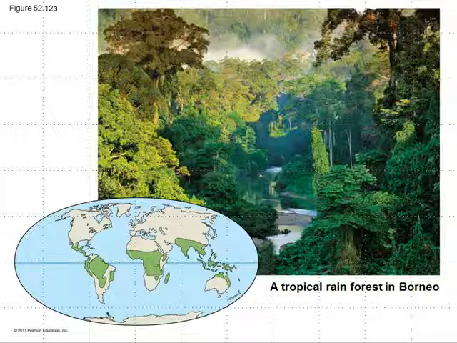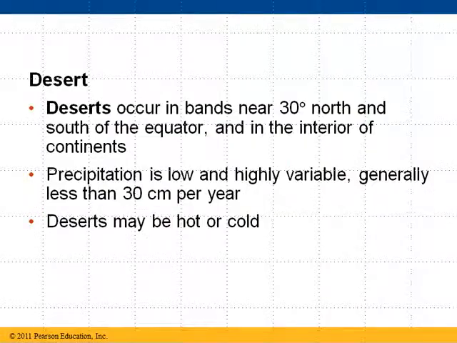Let's go the opposite direction. Let's get really hot and dry. If we go to the deserts, they occur in bands near 30 degrees north and south of the equator. This is where all of the moisture has come out of the air, and now we have the cooler, drier air coming back down to the earth. And in the interior of certain continents, like some of the deserts in North America are sort of toward the interior of the continent. Precipitation is very low, highly variable, generally less than 30 centimeters per year. 30 centimeters is not a lot of rainfall.